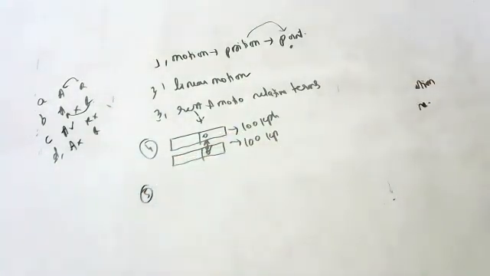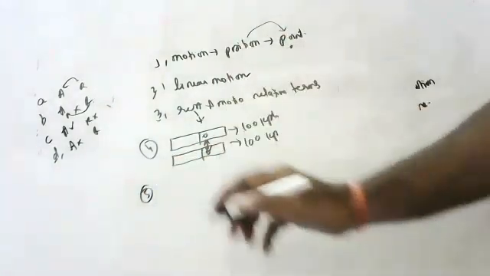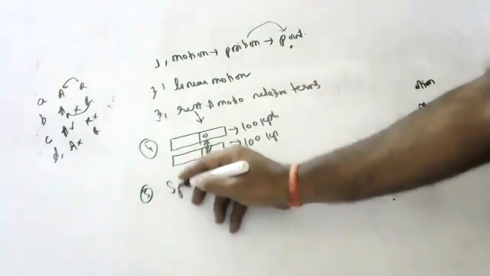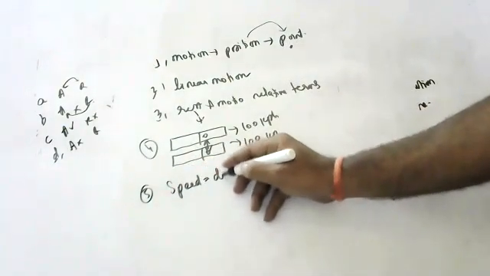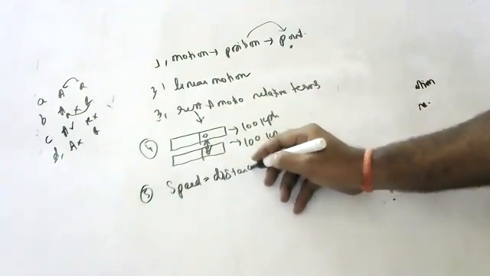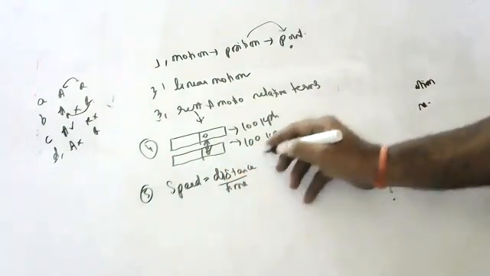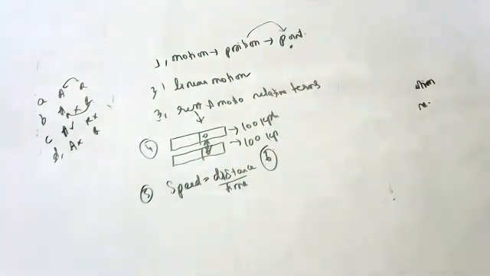Okay. Is speed a scalar or a vector quantity? Speed is always a scalar quantity, because distance is a scalar.